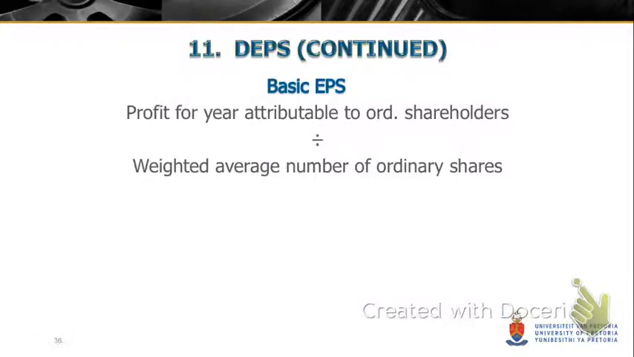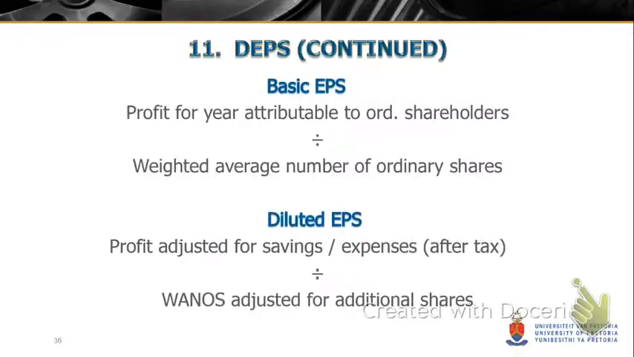Calculation. Basic earnings, as we did before: profit for the year attributable to the ordinary shares, divided by the weighted average number of shares, the WANOS, gives you basic earnings per share. But for diluted earnings per share, you have to adjust the profit. Because remember, that convertible debenture carried interest. And if you don't have the debenture anymore, you don't have to pay the interest anymore. So you have a saving on that expense.